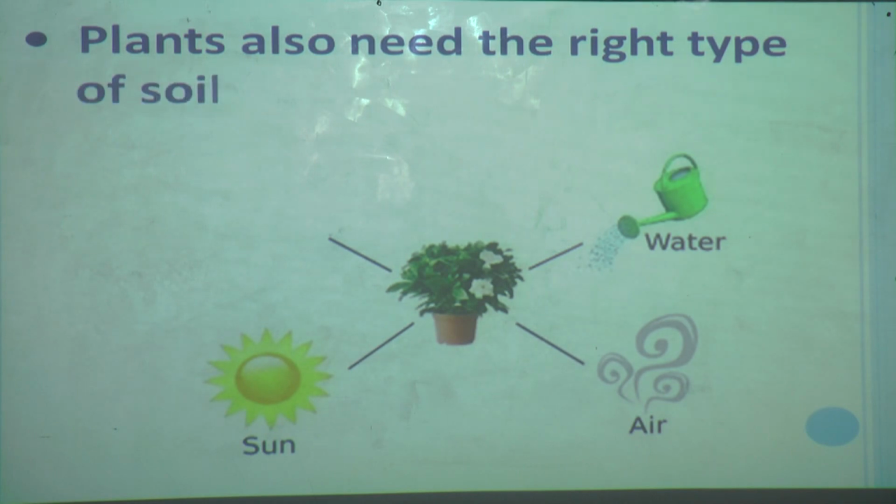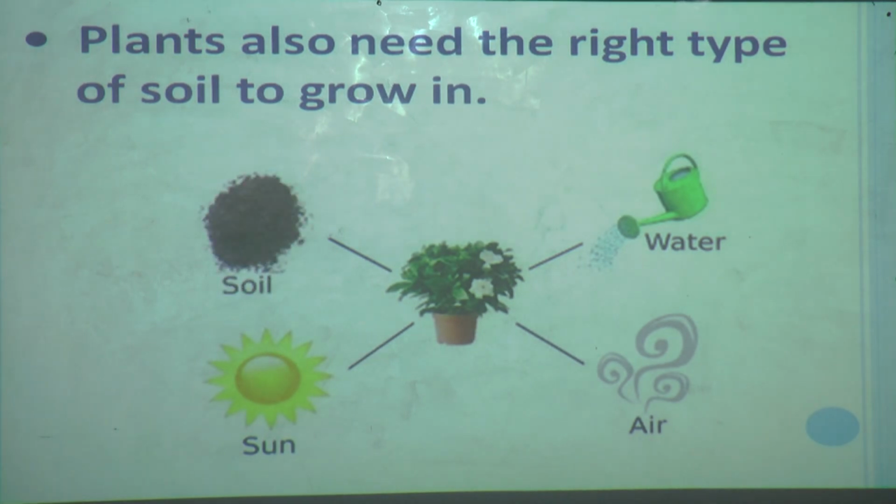Plants need water, air and sunlight, but plants also need soil that is of the right type. Why is it needed? Because plants get the minerals they require from the soil.